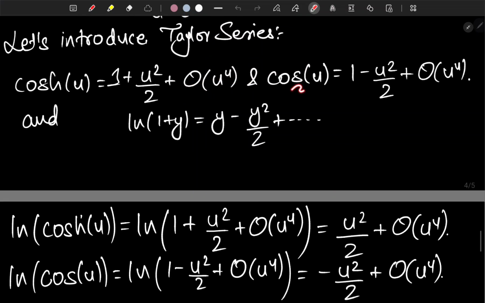For the cosine of u, that's 1 minus u squared over 2 plus the higher order quantities, which we likewise drop. So we don't need to write all the things, we can just represent it as a simple quantity. And we have natural logarithm of 1 plus y as y minus y squared over 2 plus dot dot dot all the way up to infinity.